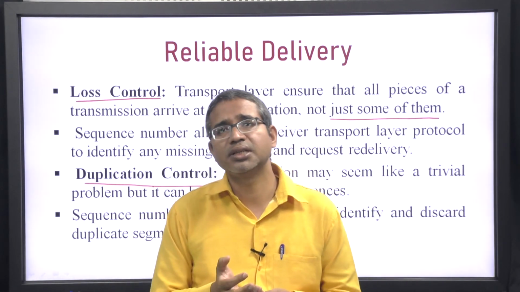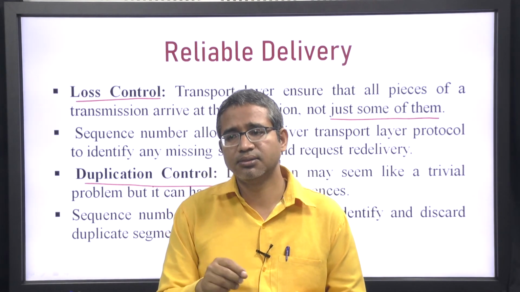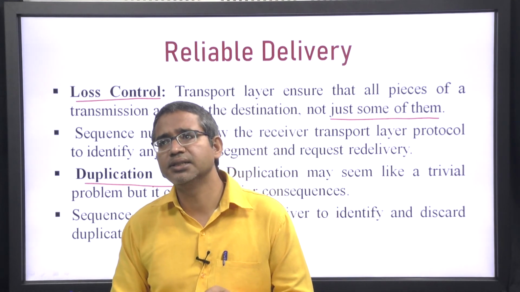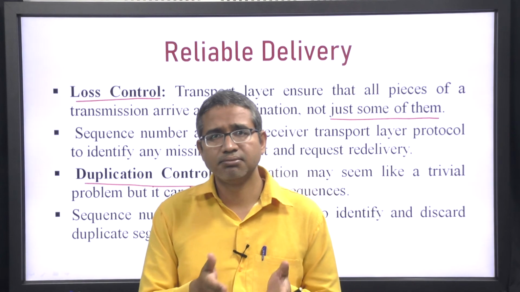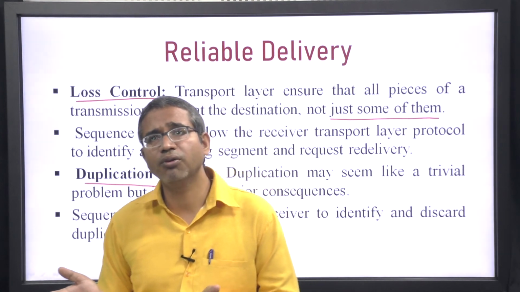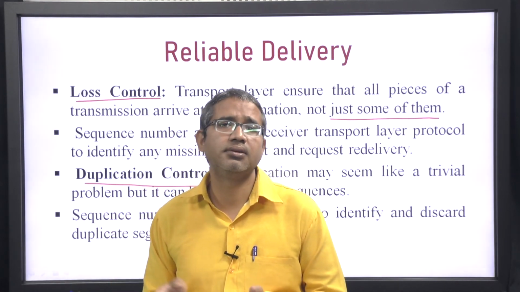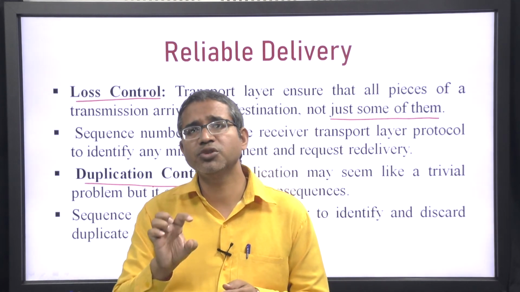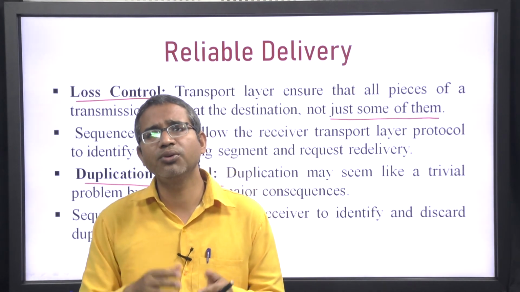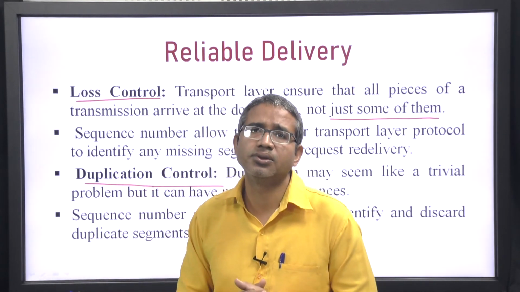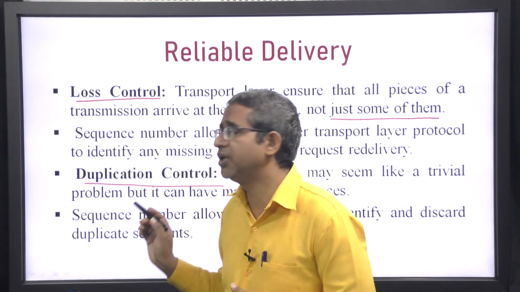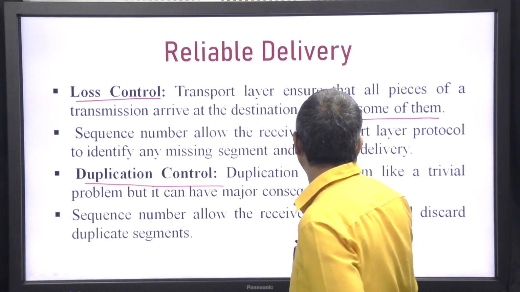In one, you say transfer this amount from the account of X to the account of Y, and the second message says transfer the amount from the account of X to the account of Z. If the first message is lost, then all the amount will be transferred to the account of Z, which you did not intend. So, loss control is also dealt with very seriously, and that is controlled by the sequence number.